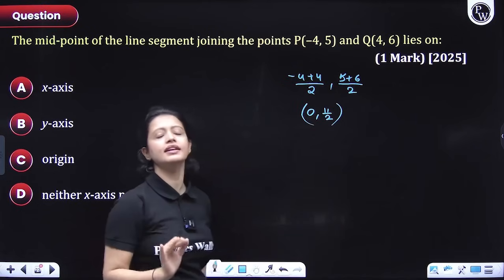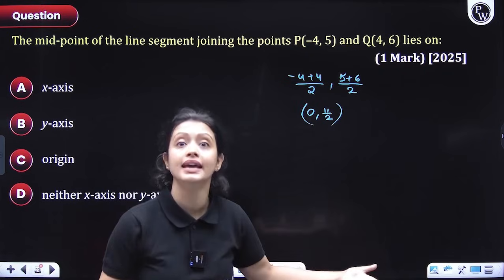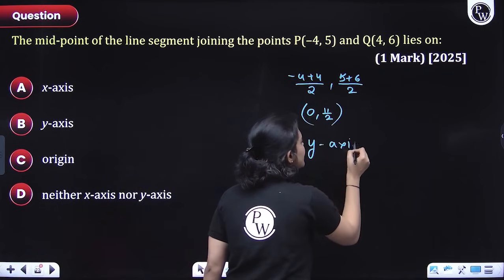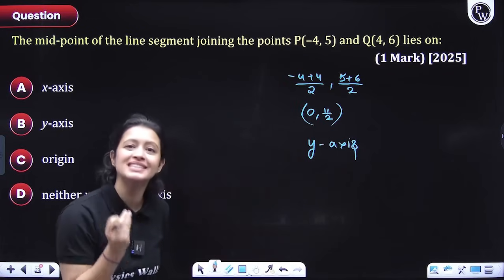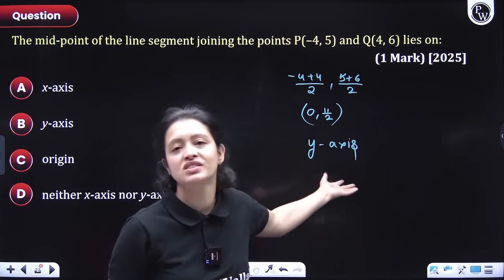Clearly, guys, clearly x coordinate is 0. So that means the point lies on y-axis. If the x coordinate is 0, the point lies on y-axis. These are the basic fundamentals which we discussed in the beginning of the chapter, and this was the reason, guys.